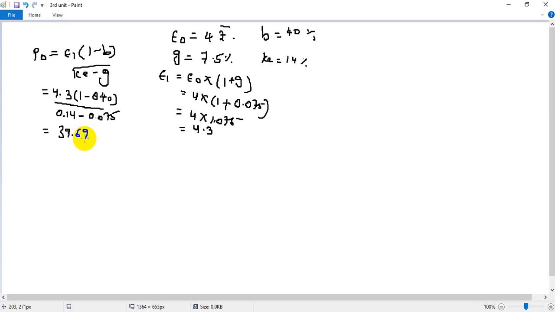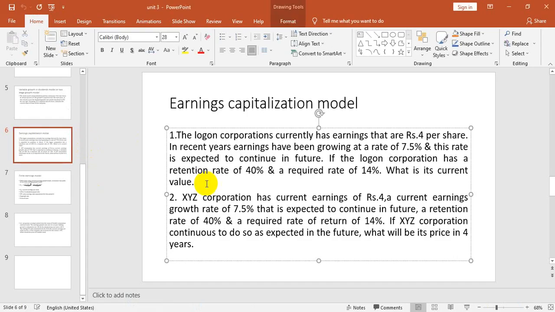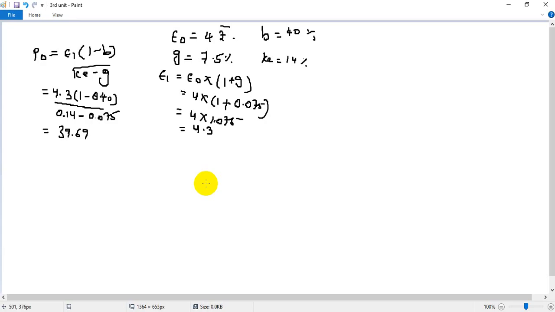Now he asks you to do this. Suppose, let's say, in the same question, he says find its price in the 4th year. So what you're supposed to do for this is similar. All the information is similar. What he is asking is, what is its price? Current price means we have to find out P0. Now he is asking to find the value in the 4th year. He is asking price in the 4th year.